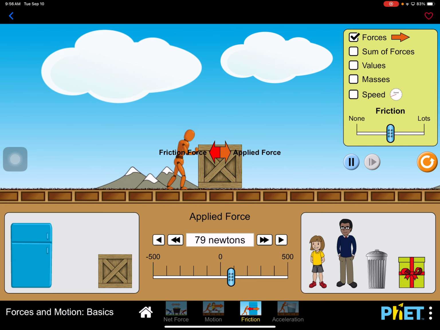Now I've applied a force of 80 newtons, 81 newtons. The box still hasn't moved. So you can see that the static friction force can change. What is the static friction force now? 0. So the static friction force can be anywhere from 0 to a maximum value.